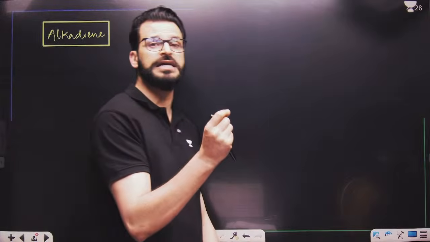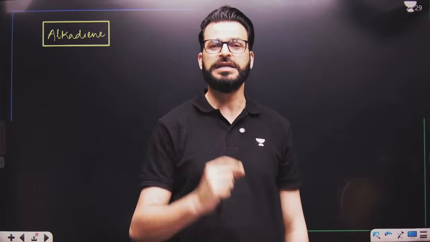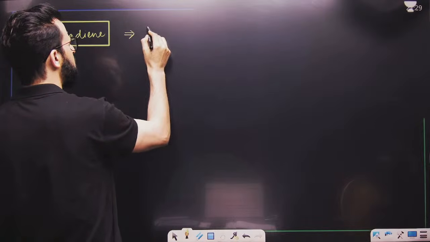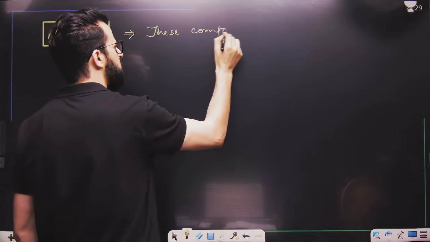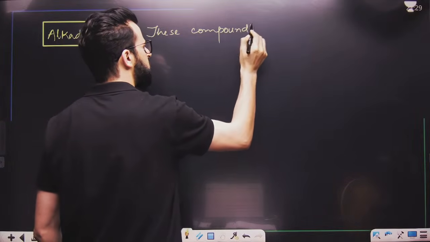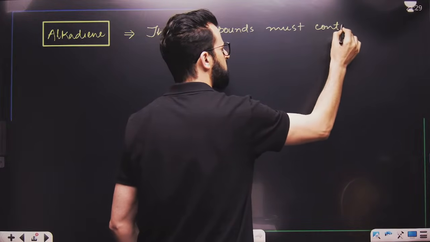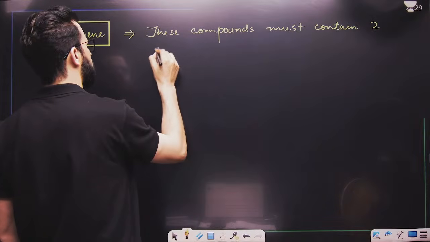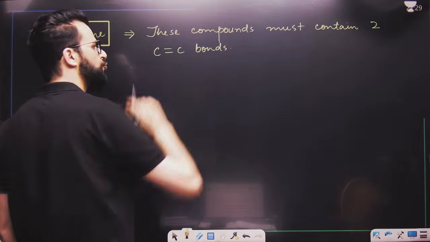Now, after this, I have written over here alkadiene. What is meant by ene? It means carbon-carbon double bond. What is meant by diene? It means there must be 2 double bonds. So, let me write down over here: alkadiene, that means these compounds must contain 2 carbon-carbon double bonds.